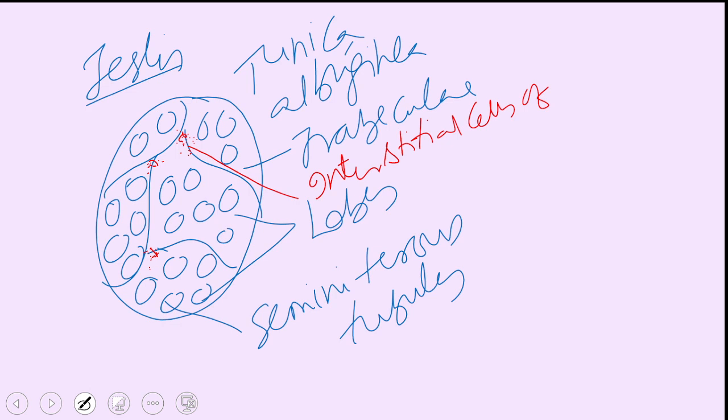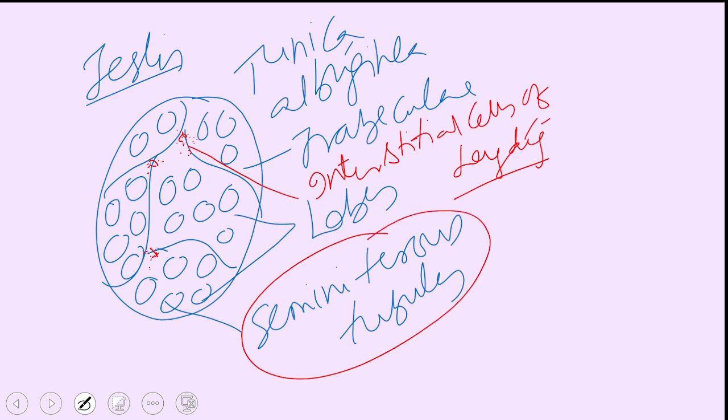Okay. So these are called interstitial cells of Leydig. They were described for the first time by a scientist called Leydig. Hence, they were named after Leydig. So this is the structure of the testis transverse section. Let us start with seminiferous tubules.